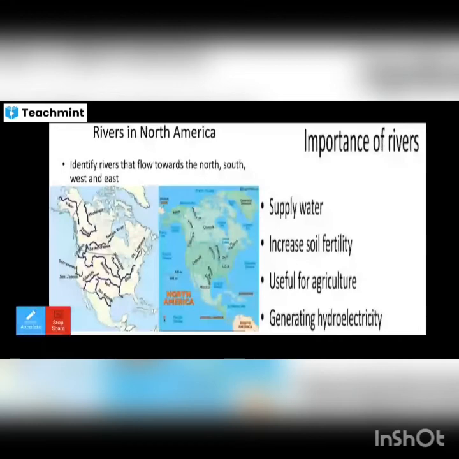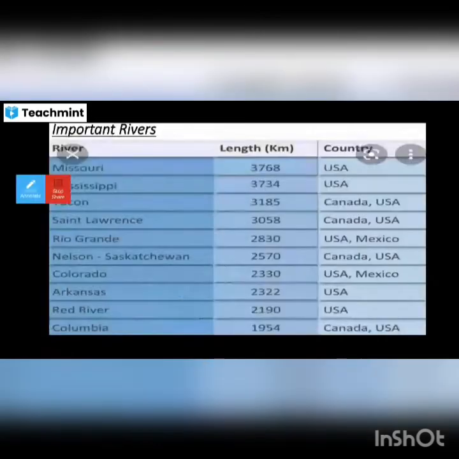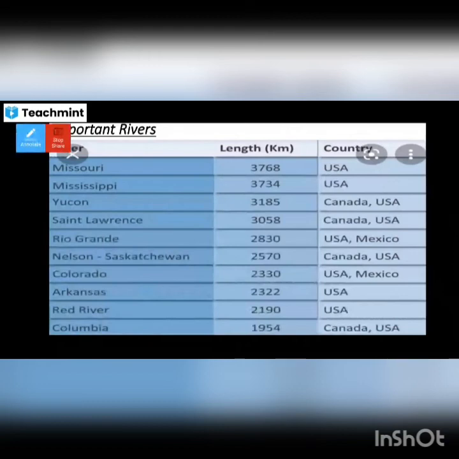So there are many rivers in North America. More than 20, 25, 30 rivers are there. We'll see them one by one. Only 10 are given here, and you can see more in your reader. So Missouri, Mississippi, Yukon, St. Lawrence, Rio Grande, Nelson, Colorado, Arkansas, Red River, Columbia River. These are the important rivers we can find in North America. Missouri and Mississippi are the longest rivers in North America.